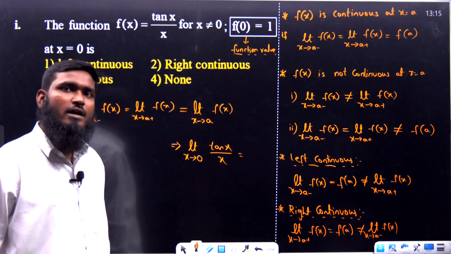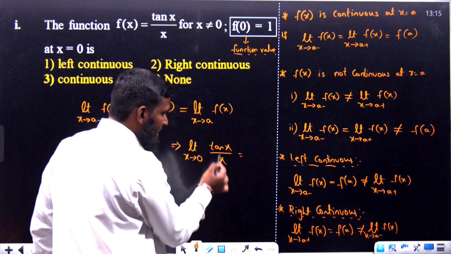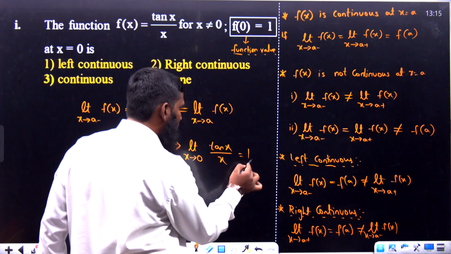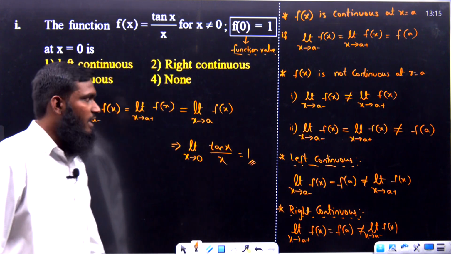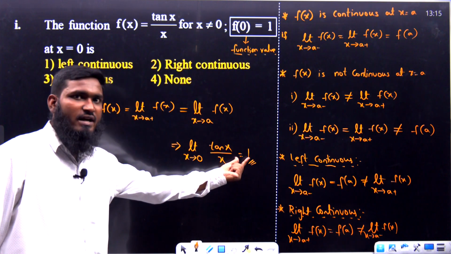Over here also we are applying the same. So limit x tends to 0, tan x by x we have taken. So what is the value of a we have over here? That is 1. So what is the limit value we are getting, either LHL value or RHL value? What is the answer we are getting over here?